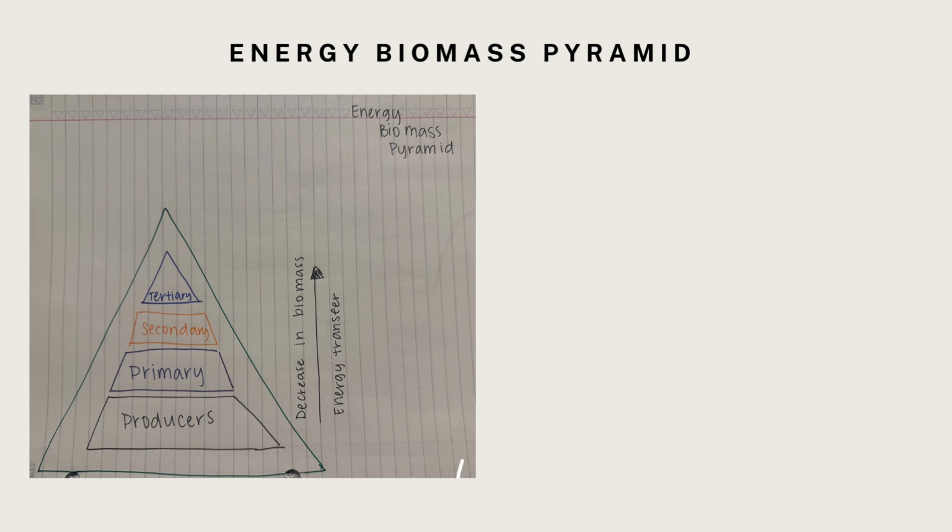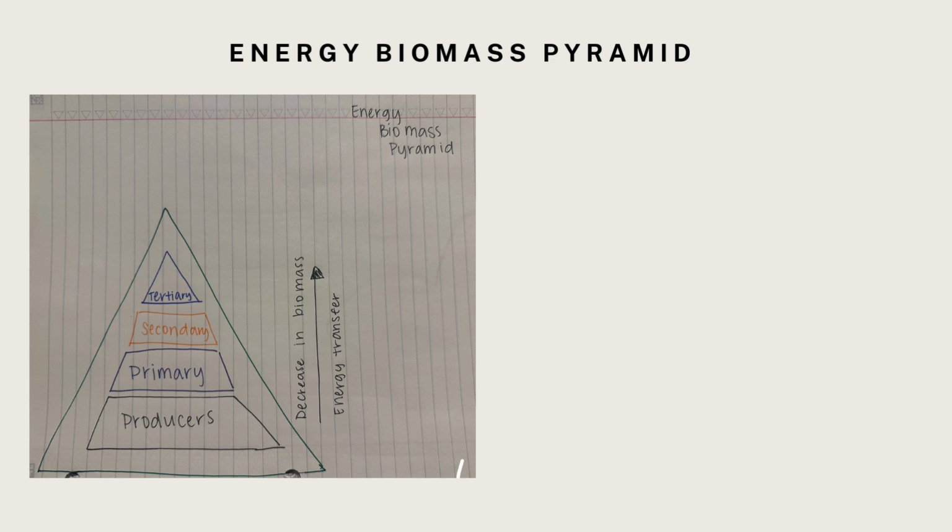Above the producers is going to be the primary consumers. They're placed second above the producers because they gain energy from consuming the producers, but only a fraction of this energy is converted into biomass due to the energy loss in the metabolism and the heat dissipation. And this explains why the biomass at each level is smaller than the level before.